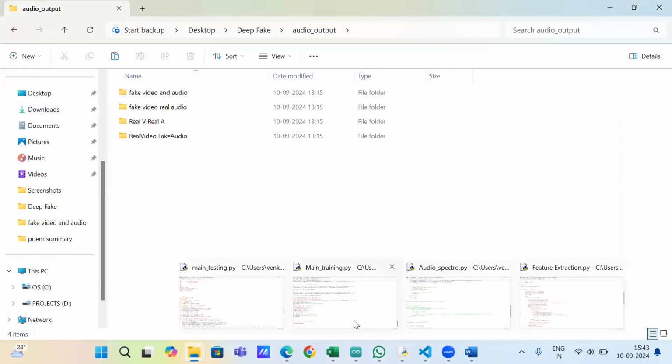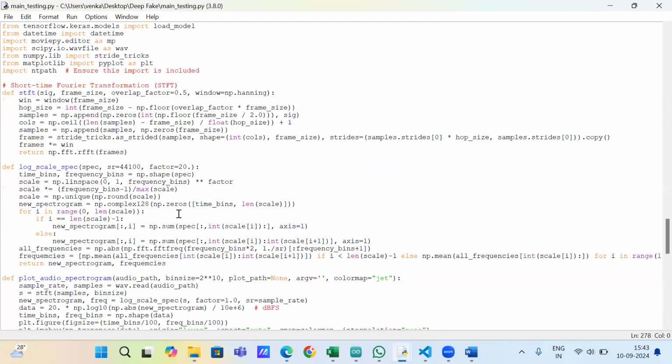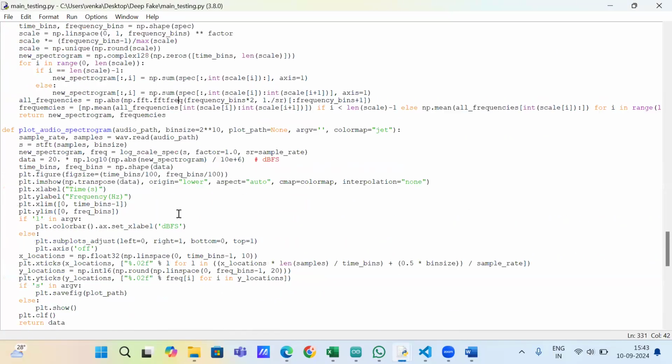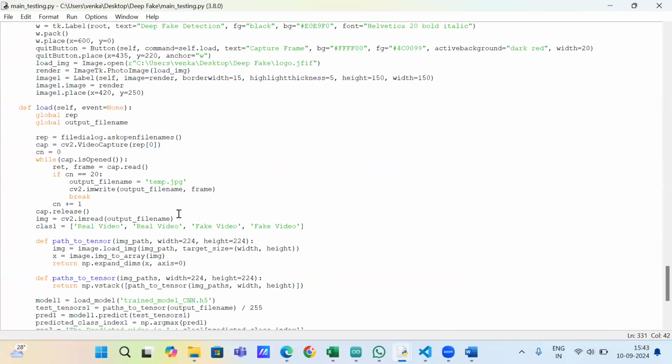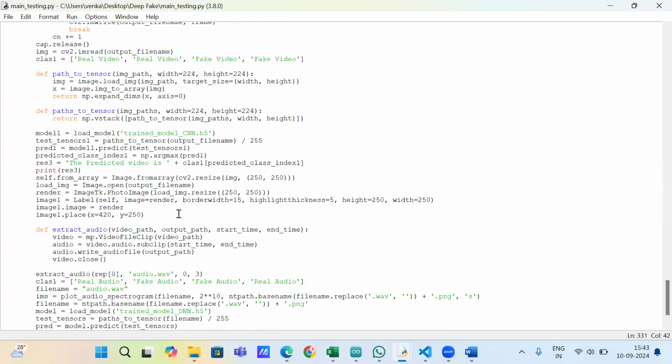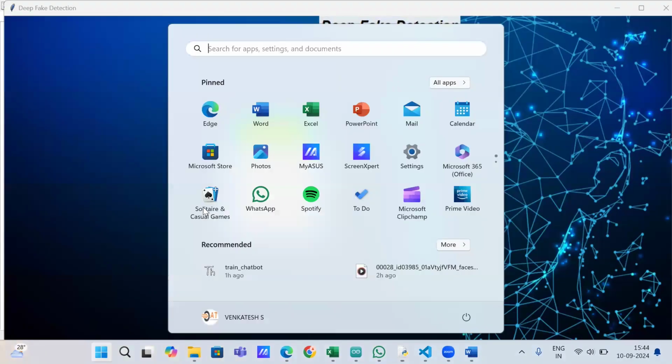Now I'll go to the testing code. Here you can see this is our testing code. I'll dump our models here. This is our trained model. Now what I'm going to do is test this. This is our GUI.